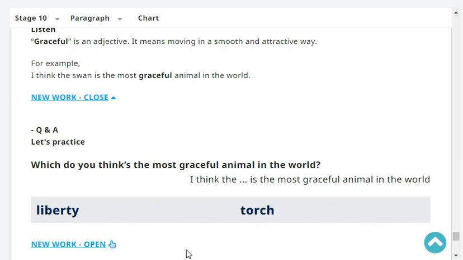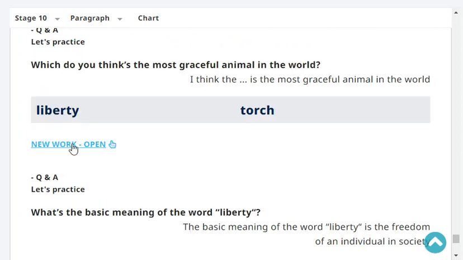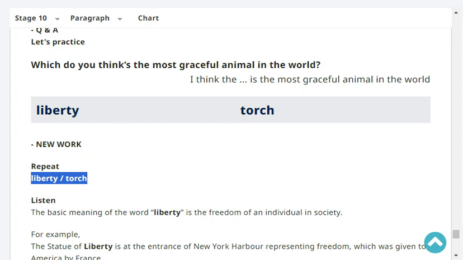I think the swan is the most graceful animal in the world. Very good. Next, repeat: liberty. Liberty. Torch. Torch. Very good. Okay, listen.